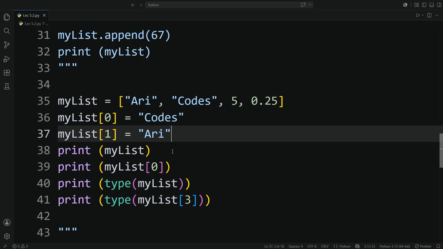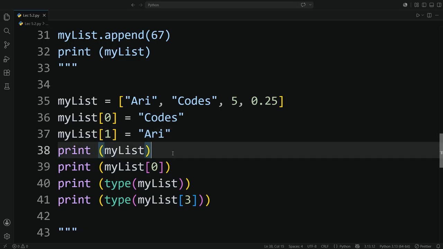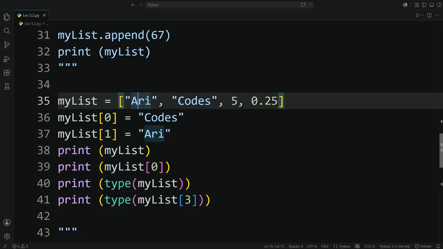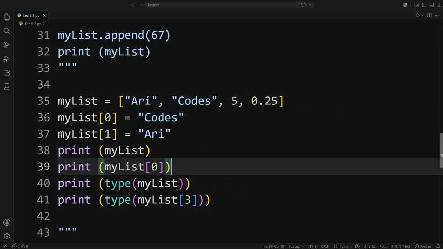So here for this print mylist, I will obtain code array 5 0.25, and for this print mylist at index number 0, I will now obtain codes rather than array. Let's test it out.